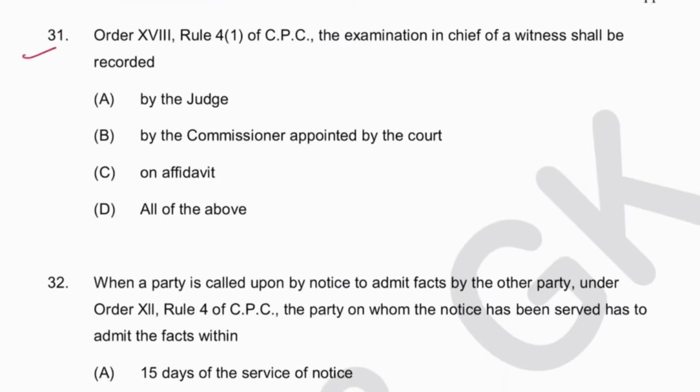Next, 31. Order 18 Rule 4 of CPC. The examination in chief of witness shall be recorded by the judge or commissioner appointed by the court on affidavit. Now see, if you see this question in one way, these all are correct. How? Sub rule 2 mentions by the judge, by the court or commissioner appointed by the court. But they are particularly asking about the 4(1). So it shall be on affidavit. This is mentioned in 4(1). So C is the answer.